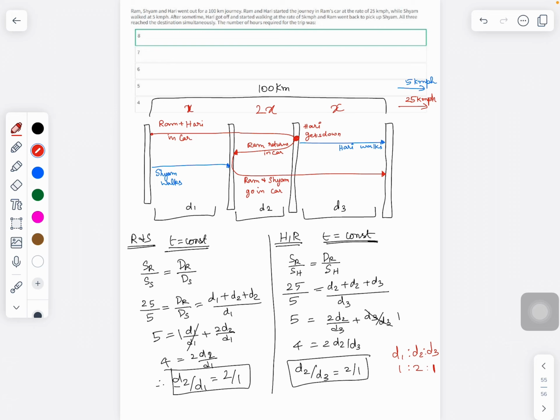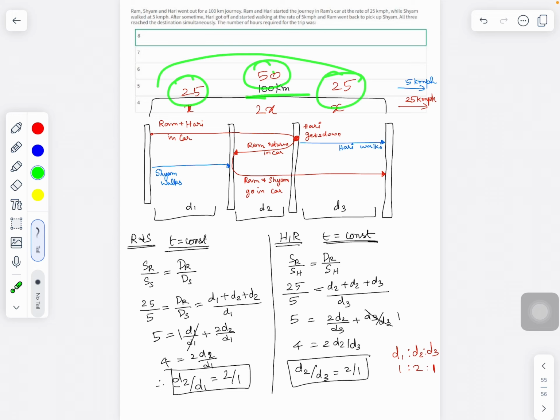Or in other words, the 100 I'm splitting into, this is 25 kilometers, this second part is 50 kilometers, and third part is 25 kilometers. That is how this 50:25 is also 2:1 ratio. This 50:25 is also 2:1 ratio. 25 plus 50 plus 25 you add, and what you will get is 100 kilometers. All the conditions are satisfied.